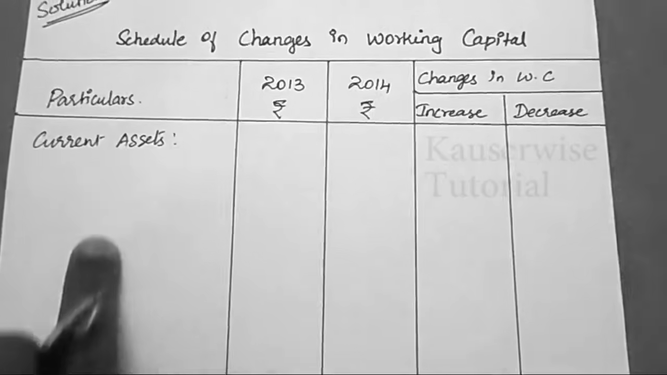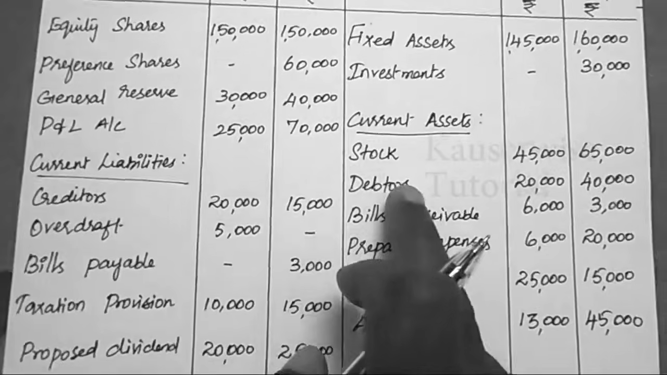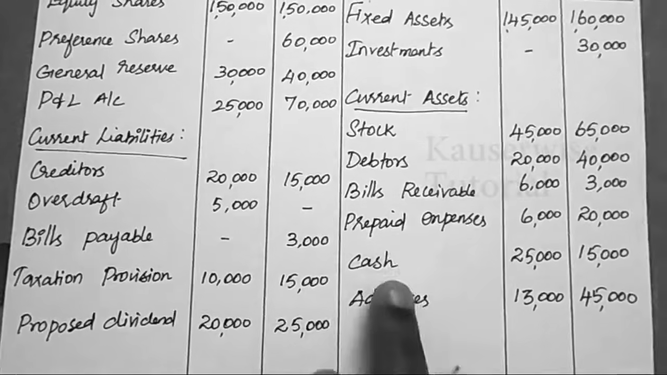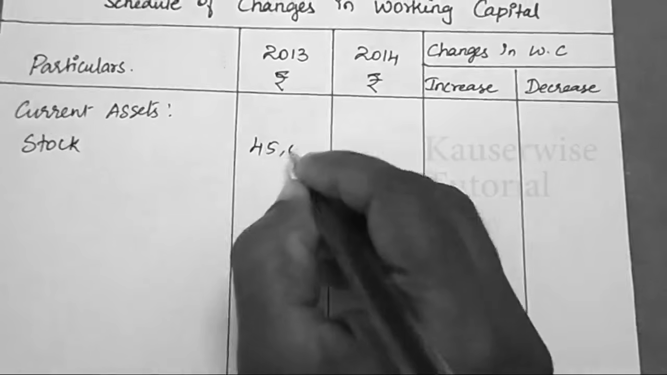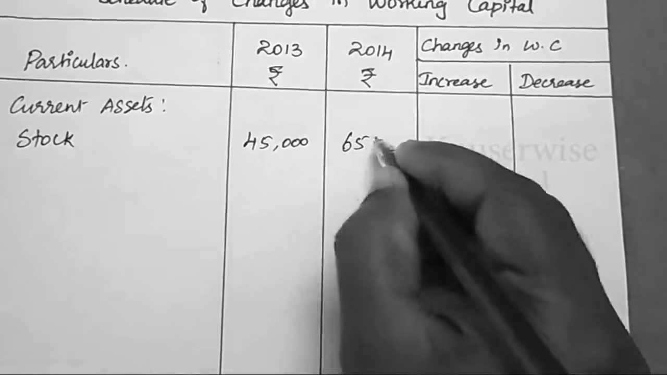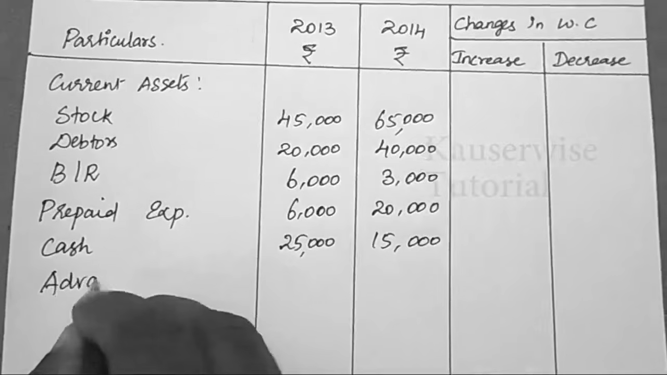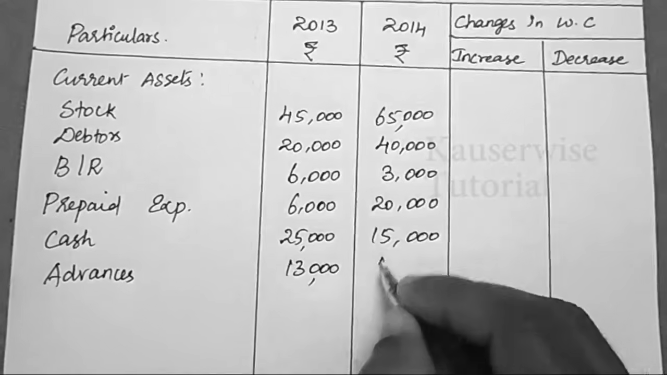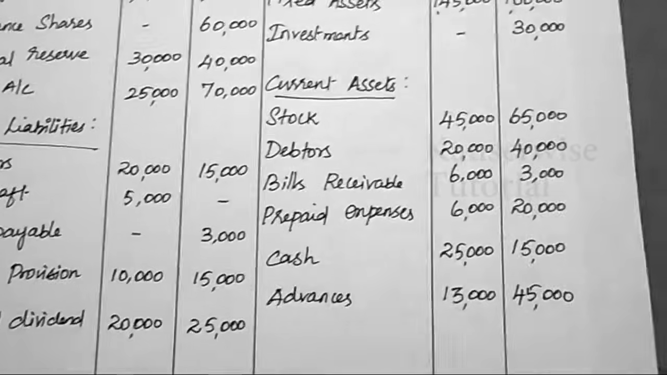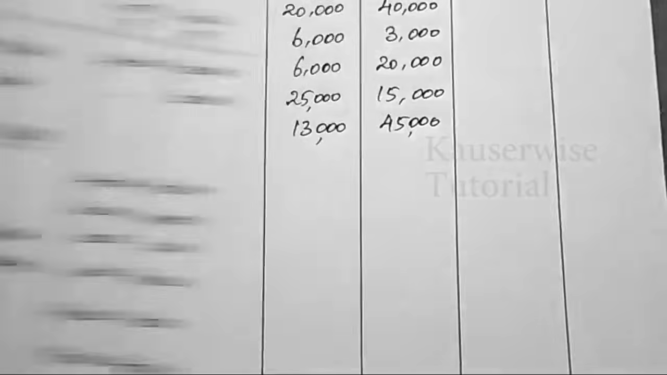Now list out all current assets and current liabilities. What are the current assets there? Stock, debtors, bills receivable, prepaid expense, cash and advances. Stock, 45,000 and 65,000. Advances, 13,000, 45,000. All the current assets for 2013 and 14 are recorded here.